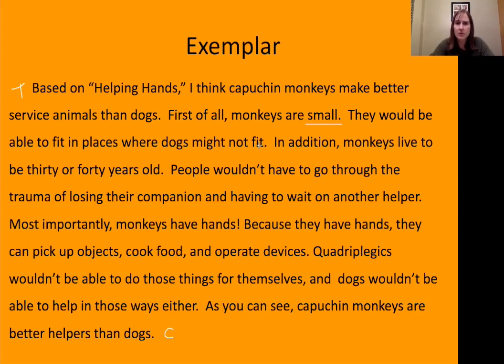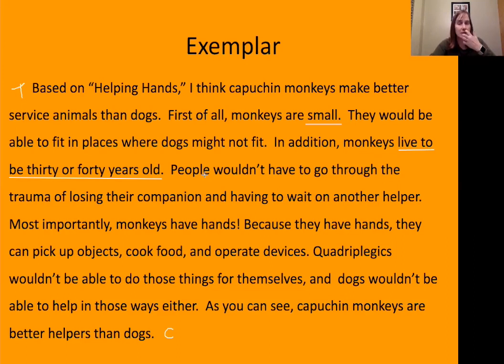Do you see another example of a reason from the text that monkeys would make a better service animal than a dog? It says that monkeys live to be 30 or 40 years old. Does this author explain why that would make monkeys better? It does. The fact that monkeys live a little bit longer would make it easier on the humans because they wouldn't have to go through the sadness of saying goodbye to that helper that they've had and they know and they've learned, and then having to wait on a new match to come.